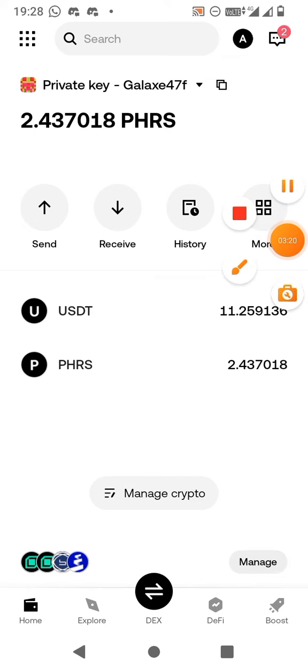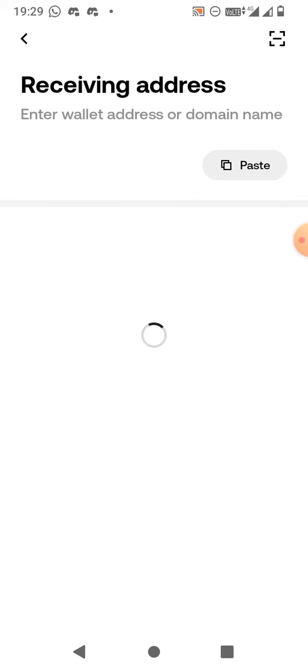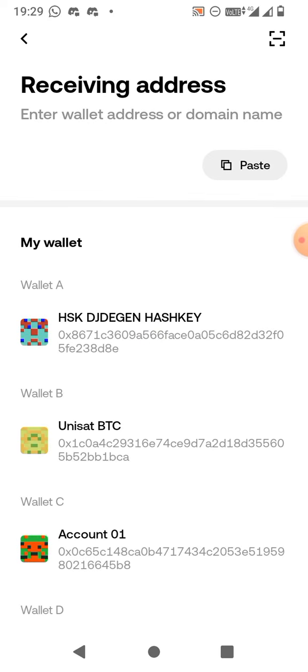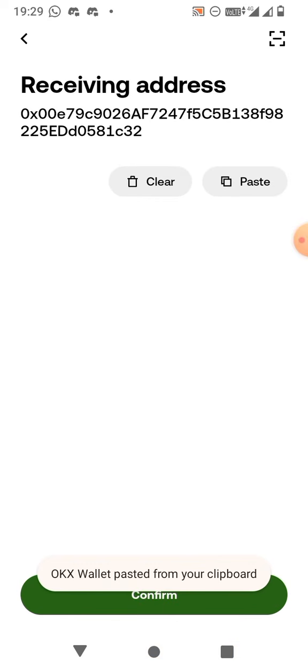So friend, now I will send some Pharos to this wallet address. We will send some Pharos on this. So friend, I am going to send some Pharos. So let me select it and I will select Pharos PHRS. I will paste my wallet address here. What I will do here is paste my wallet address. So friend, I have pasted it here, confirm.